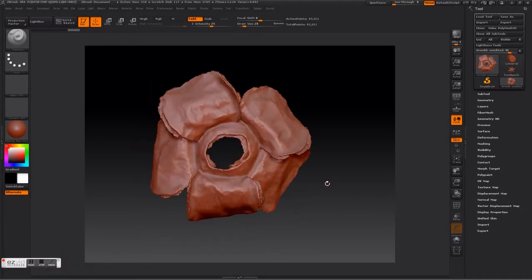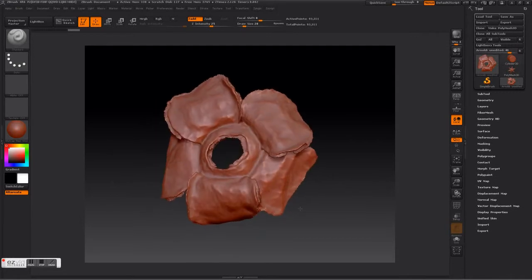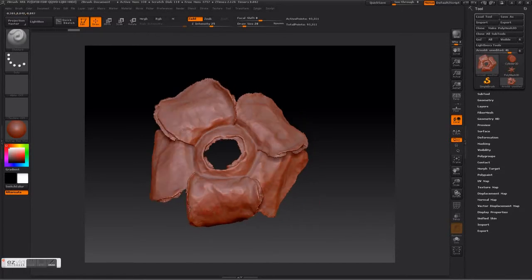So as you can see, this is a scan from the Cubify Sense scanner. Now what we'd like to do is maintain the high definition from the scanner in the areas that we do have, and yet use a Dynamesh and overlay these two to maintain accuracy.